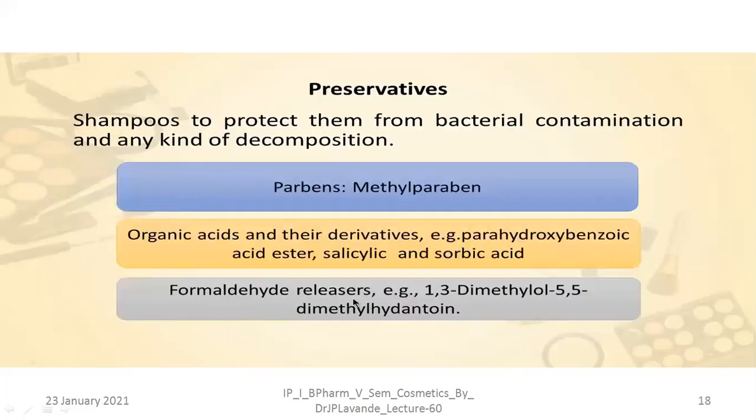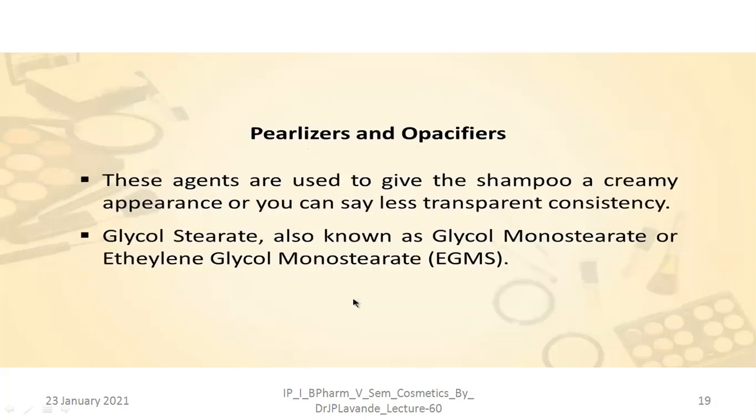Preservatives. In shampoos, in order to protect them from the bacterial contamination and any kind of decomposition, the preservatives need to be added. Generally, the parabens like methyl paraben, the different kinds of organic acids and their derivatives like para-hydroxybenzoic acid ester, salicylic, and the sorbic acid. These are added as acids with the preservative property. The formaldehyde releasers like, for example, 1,3-dimethylol 5,5-dimethyl hydantoin. These can be added as a preservative.